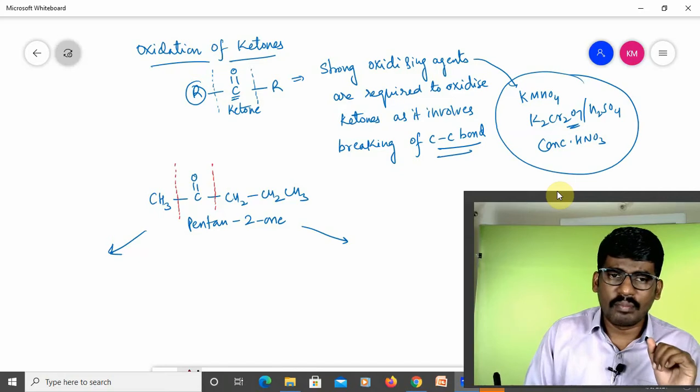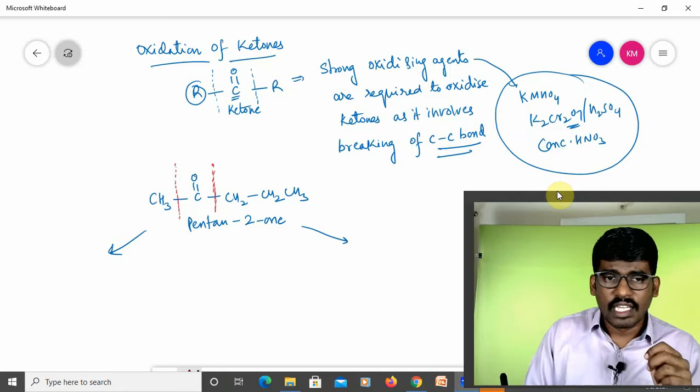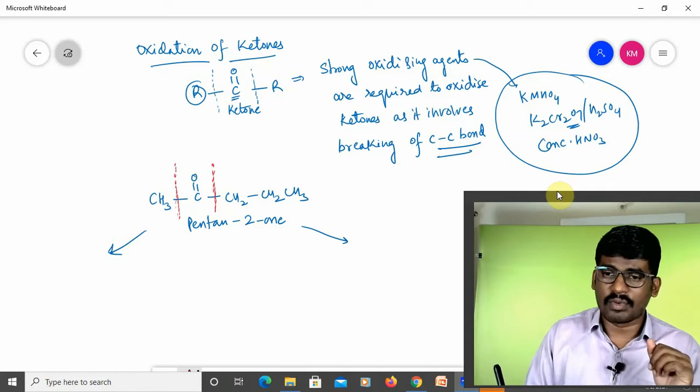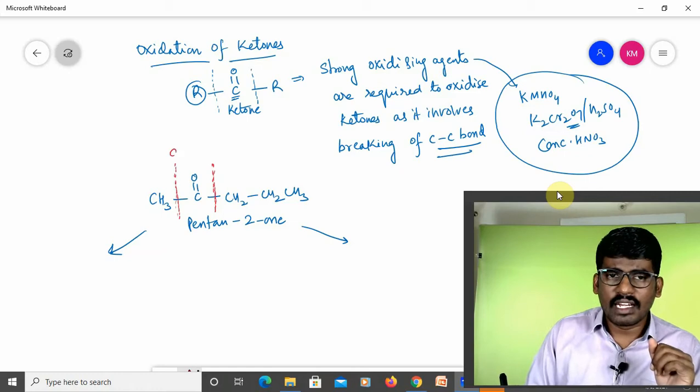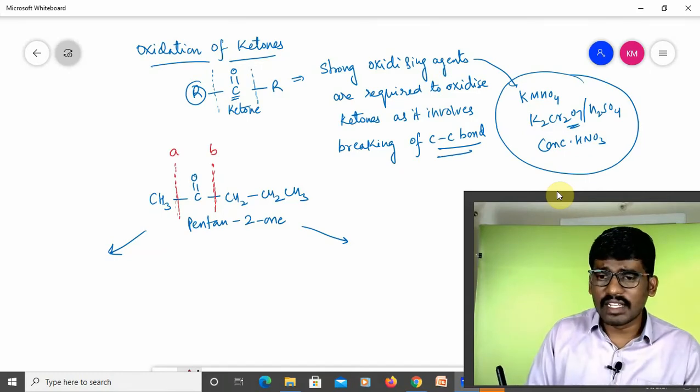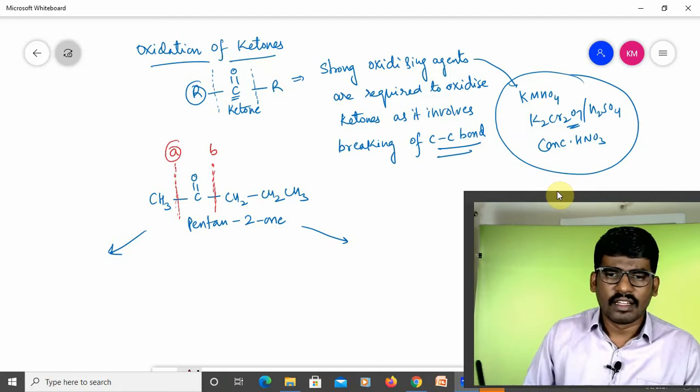Suppose if I break this bond, I'll get one set of products. If I break this bond, I'll get another set of products. Like that, I'll be getting two sets of products. So let us say one cleavage is A and the other is B. A cleavage is there as well as B cleavage is there. So I am breaking this bond. In that case, children, I'll be getting the products. So this will be oxidized. I am writing the A cleavage here.